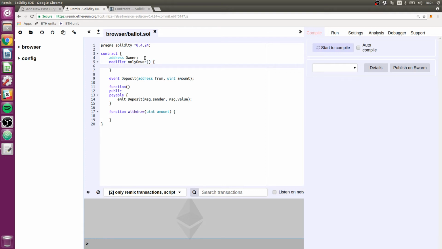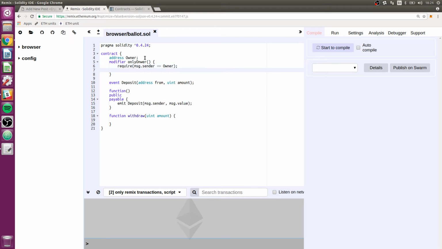Okay. And now the way you use modifiers is you can put in whatever check you want. I need to rewrite it. Require message.sender equals owner, like that. And then you put this underscore in here as its own line of code, and this indicates when the function that's being modified should be called. In this case, we also need to put the modifier here, so we'll say onlyOwner, like that.